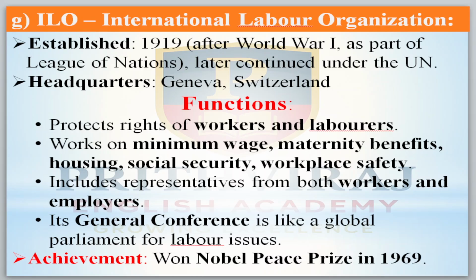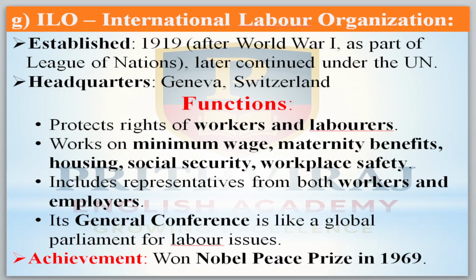Next, ILO, International Labour Organization. It was established in the year 1919 after World War I as part of the League of Nations. Later it continued under the UNO. Headquarters is in Geneva, Switzerland. It protects the rights of workers and laborers. It works on minimum wage, maternity benefits, housing, social security and workplace safety.